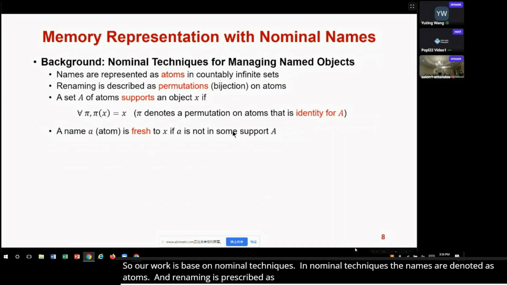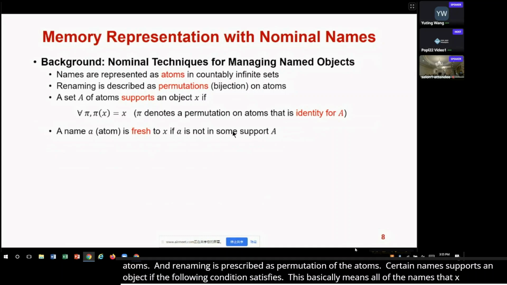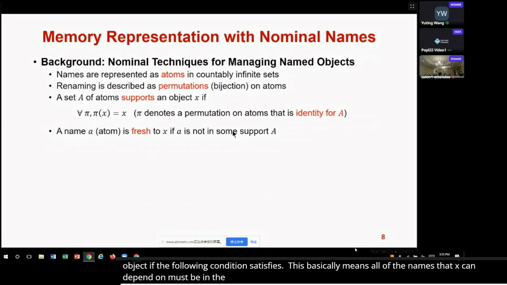A set of names supports an object if the following condition is satisfied. This basically means all the names that X can depend upon must be in the set A. So a name is fresh to X if it's not in the support of X.